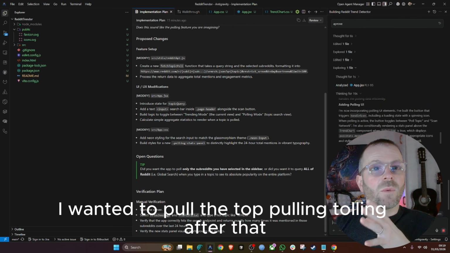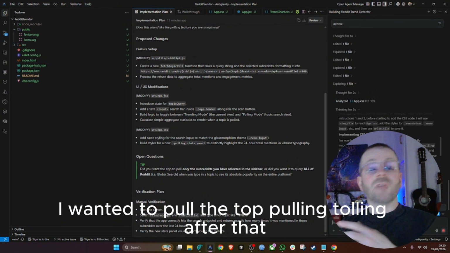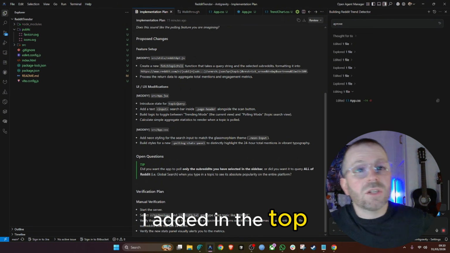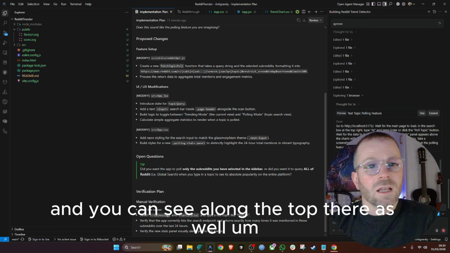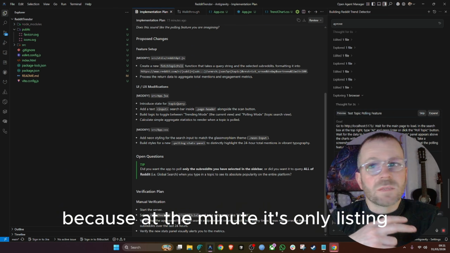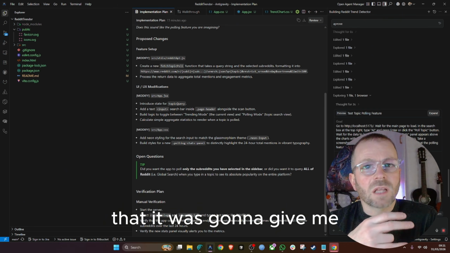Once it had done that, I wanted to poll the top polling topics for the last 24 hours. So it's going to list actually keywords, and you can see along the top there as well. I then wanted to add more subreddits because at the minute it's only listing quite a few, so I wanted to increase the amount of subreddits that it was going to give me.